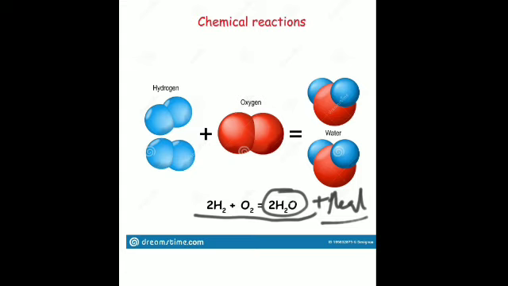Energy released is used to propel space rockets, and this is being considered as a future fuel because it is non-polluting and the end products are water and heat only. So liquid oxygen and liquid hydrogen are stored in the tanks of these rockets. So the reaction between hydrogen and oxygen produces water as the end product, and this steam is converted into water on condensation. Is it clear?